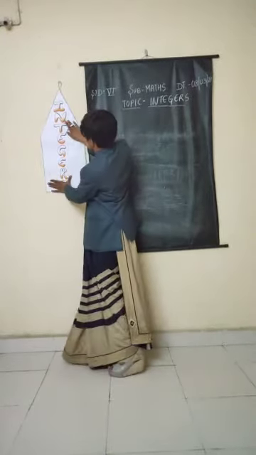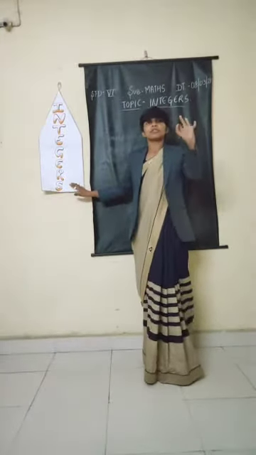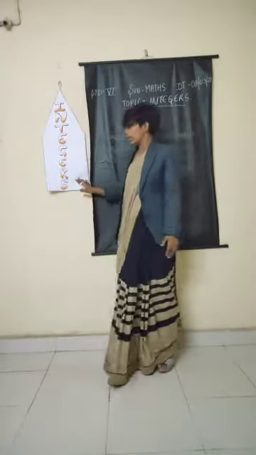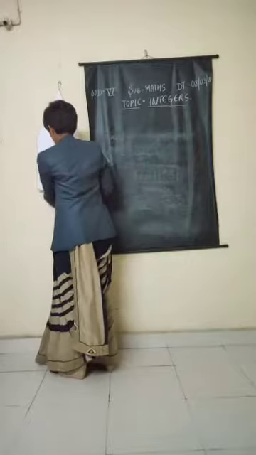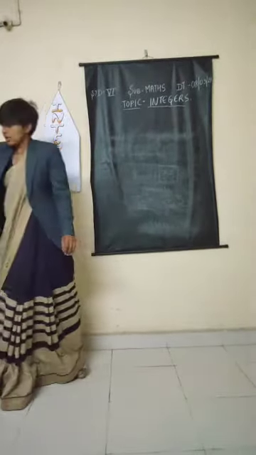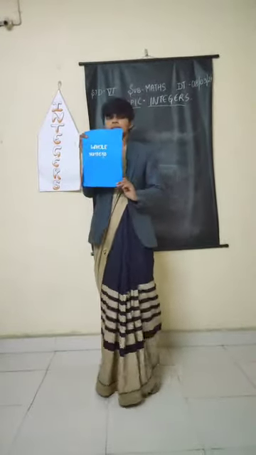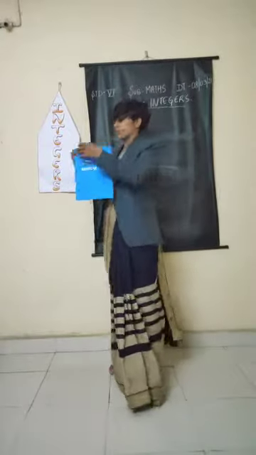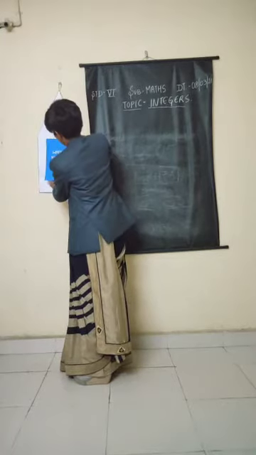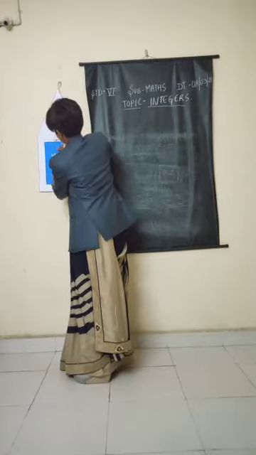Okay, so this is integers. Just assume that this is the shape of integers. Now we will be talking about what all is included in integers. Okay, so the very first thing is this. What is written? Whole numbers. Whole numbers, very good. So integers include whole numbers. This is the very first thing which integers include.